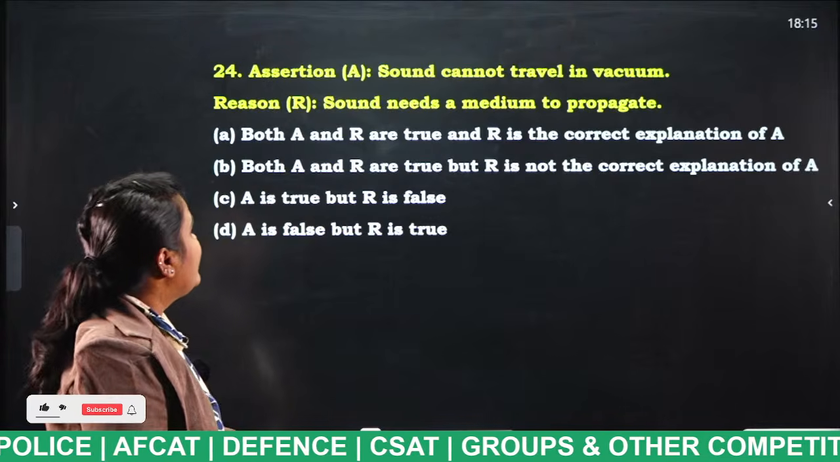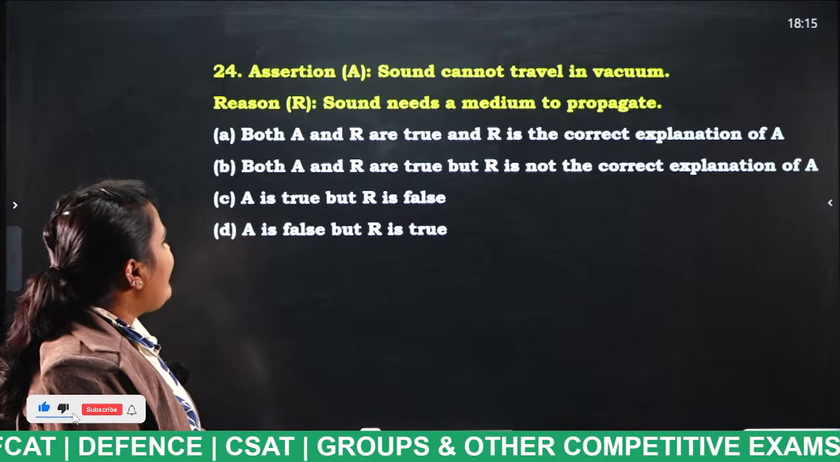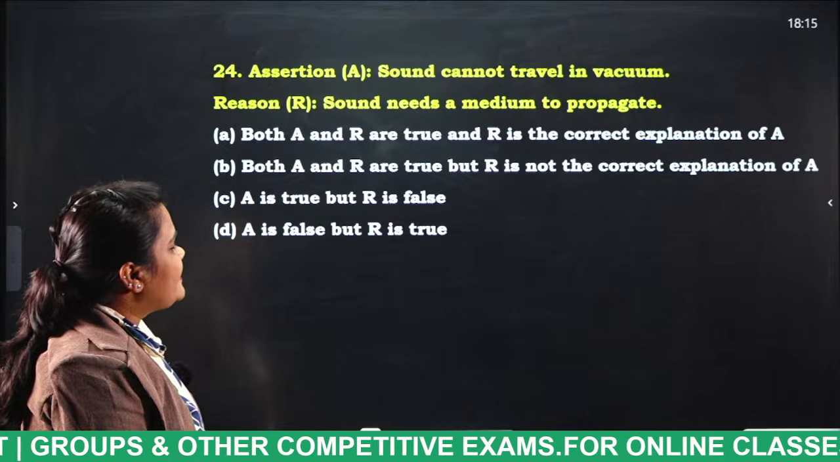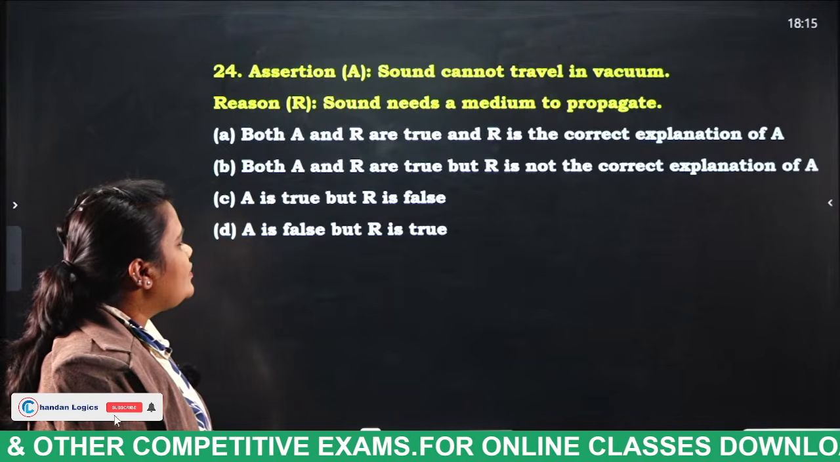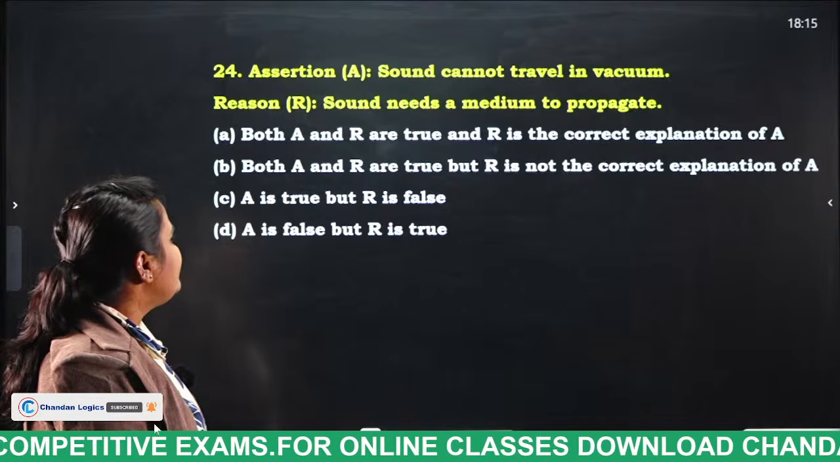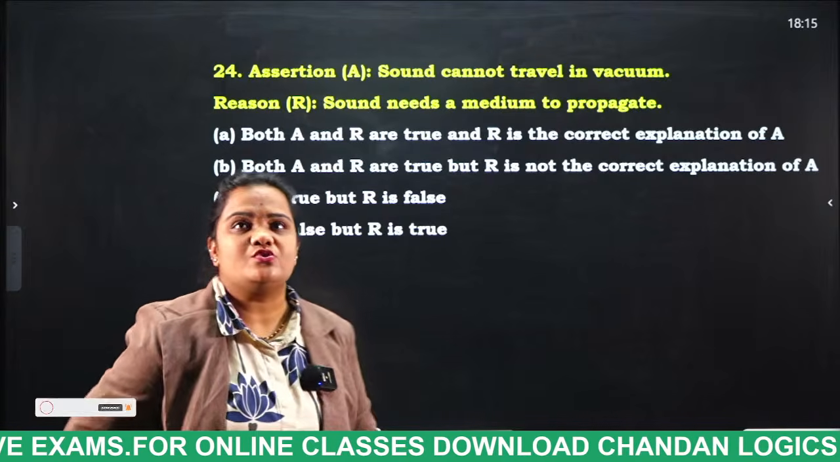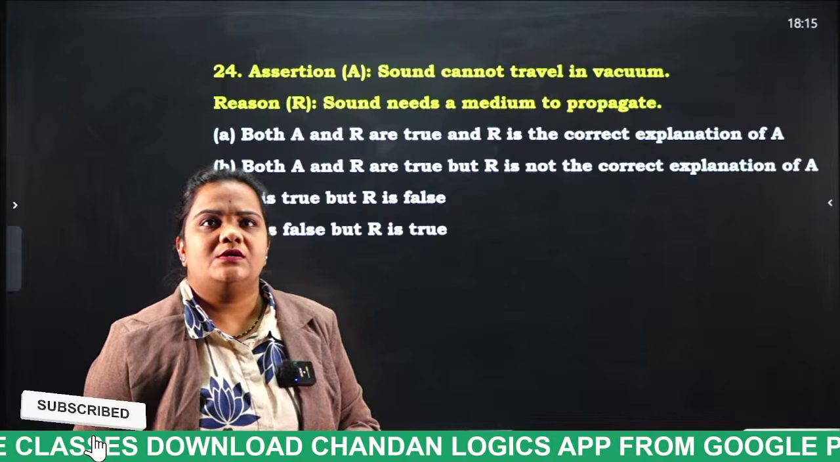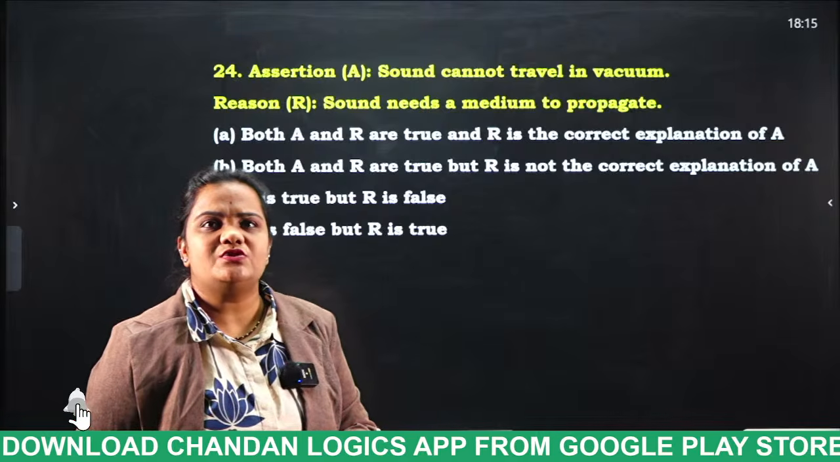Next, sound cannot travel in vacuum. Sound needs a medium to propagate. A and R are true, and R is the correct explanation of A. Both A and R are true, but R is not the correct explanation of A. A is true, but R is false. A is false, but R is true. So what is the answer for this question, students?